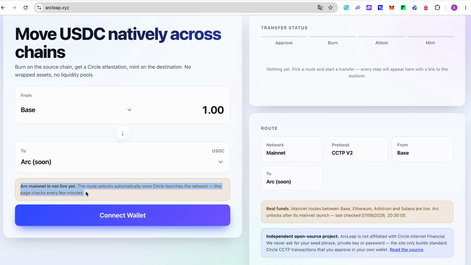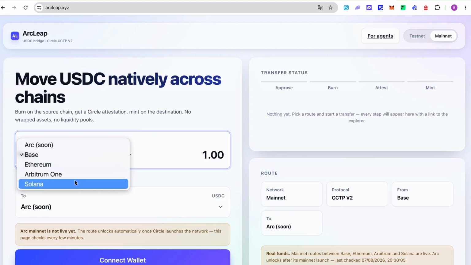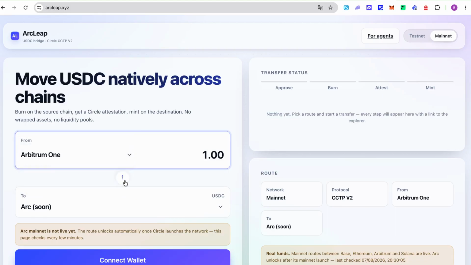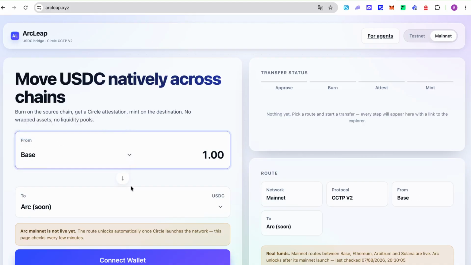Now switching the app to Mainnet. Arc Mainnet has not launched yet, and Circle has not assigned Arc a CCTP domain on Mainnet. We say that plainly, instead of listing a route that would burn USDC with nothing on the other side able to mint it. That mistake exists in the wild. We found it in another bridge and rewrote it.